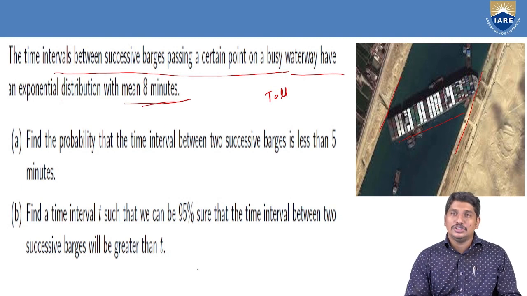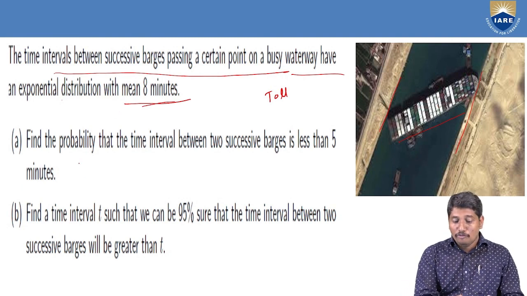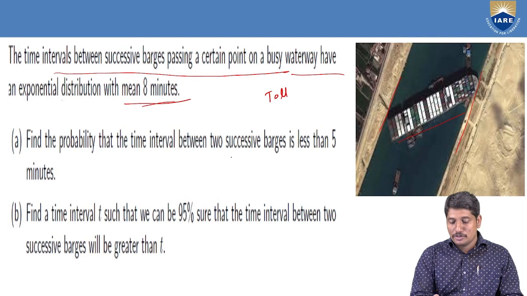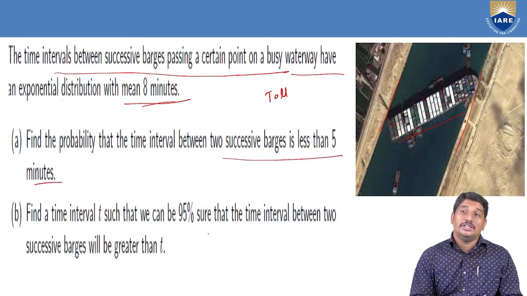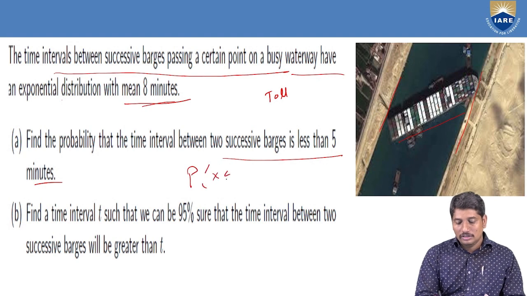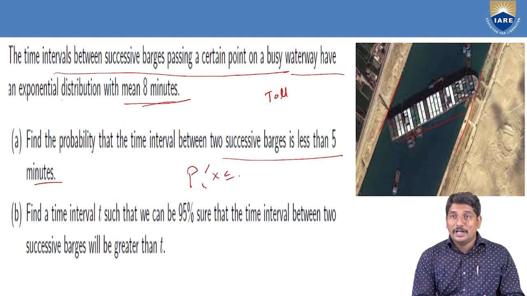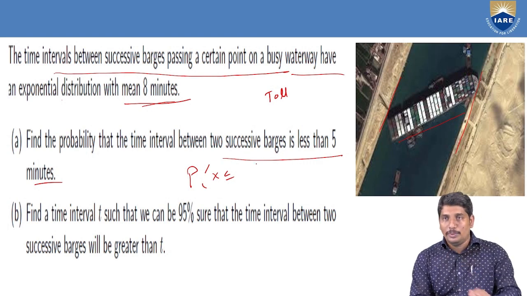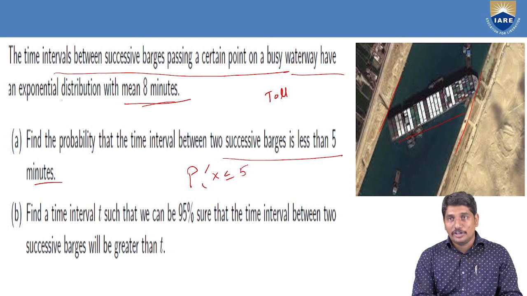That kind of situation has been explained over here. Find the probability that the time interval between two successive batches is less than 5 minutes. That means the probability that two ships going through the toll plaza take less than or equal to 5 minutes.